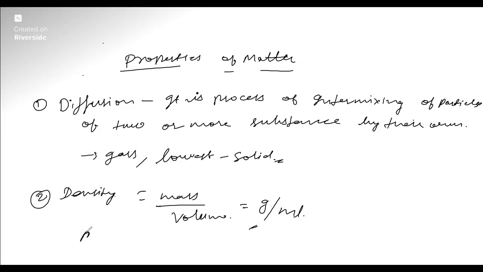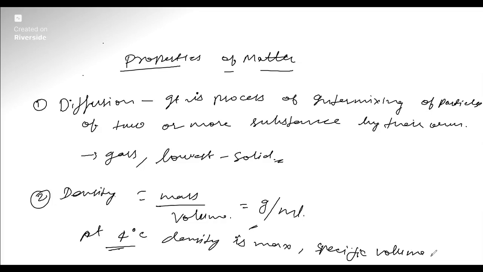Remember this. One additional fact is that at 4 degrees temperature, the density of water is highest. Remember this always. I have seen the question in NDA and CDS also. At what degree is the density of water maximum? Density is maximum, while its specific volume is minimum. We'll study about specific volume also later on.